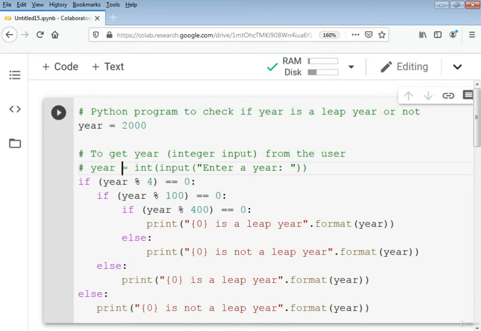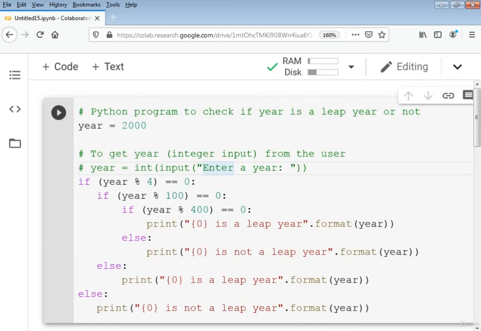So we have hard-coded the value of the year as 2000, and we are now checking this with the help of these conditions: if the year divided by 4 is equal to 0, divided by 100 is equal to 0, divided by 400 is equal to 0, then print the year is a leap year, else the year is not a leap year.